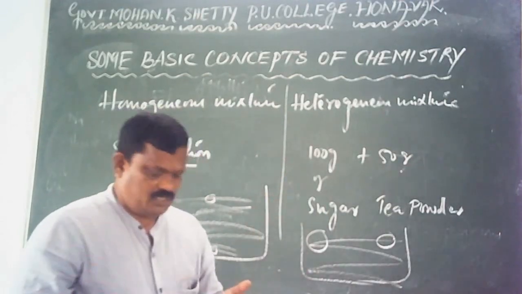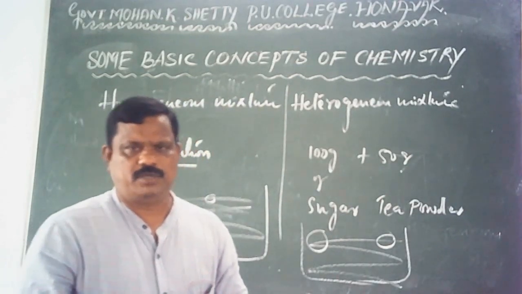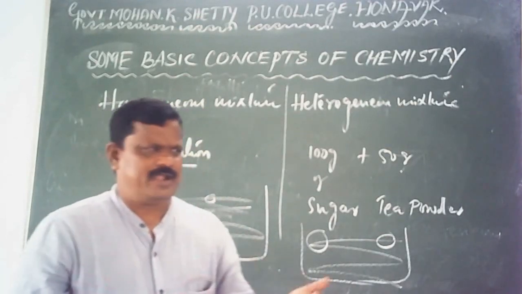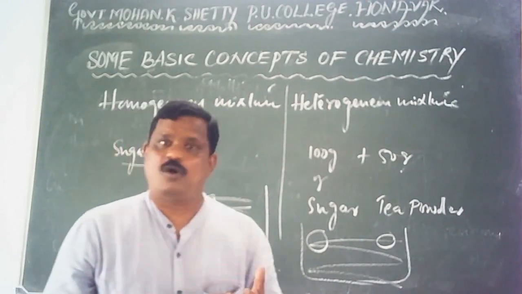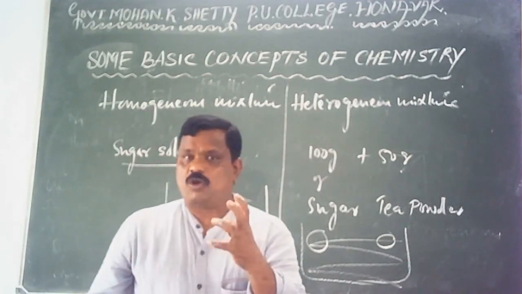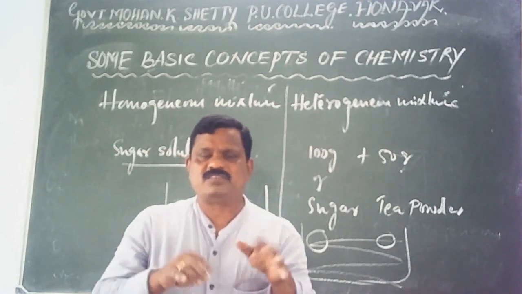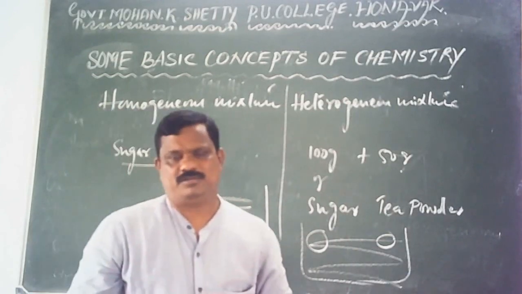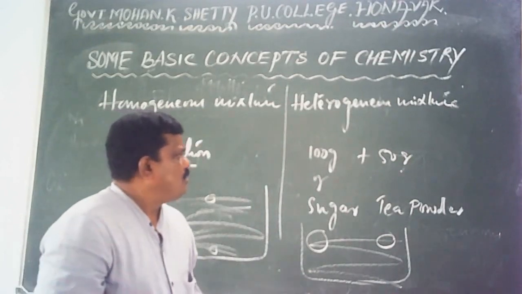Other examples: a mixture of sugar and salt can be taken, a mixture of sand and water. Iodized salt is a beautiful example for a heterogeneous mixture. Iodized salt contains some amount of iodine salts. Here iodine salts are not uniformly distributed throughout the bulk of the salt. Hence it is heterogeneous in nature. Okay.